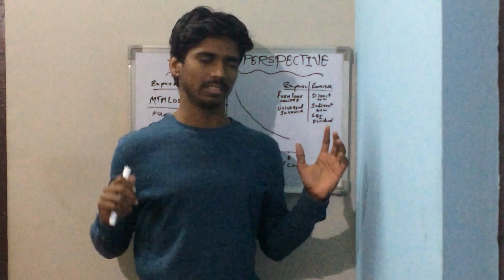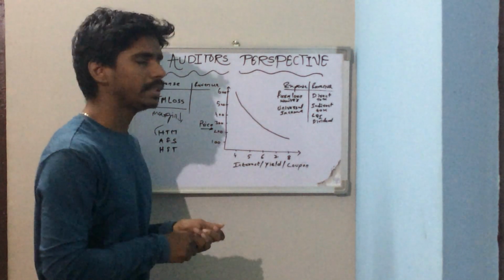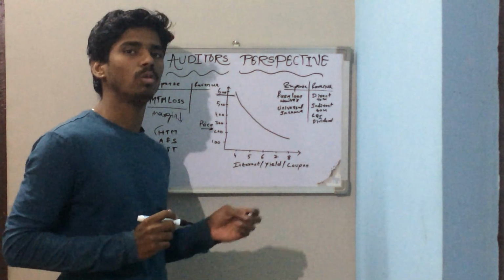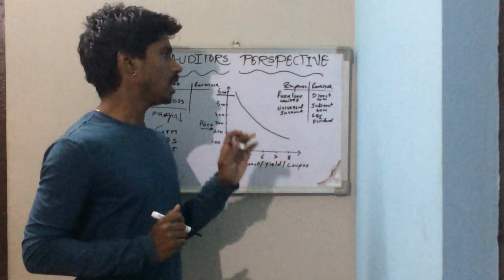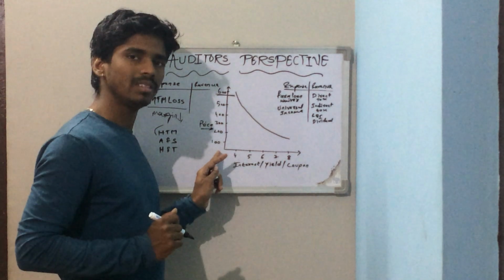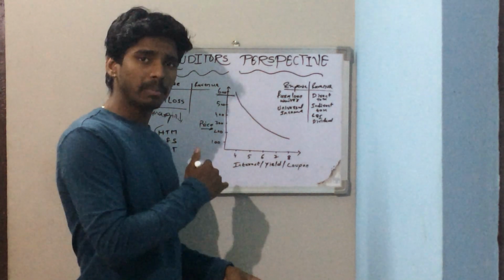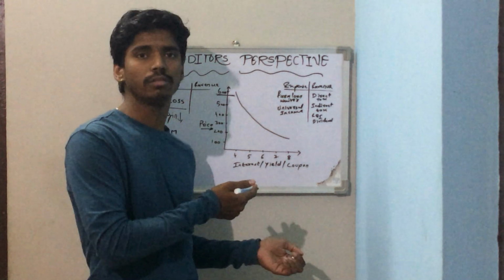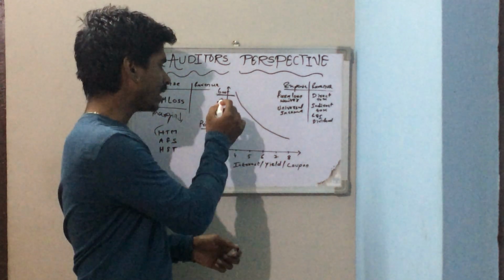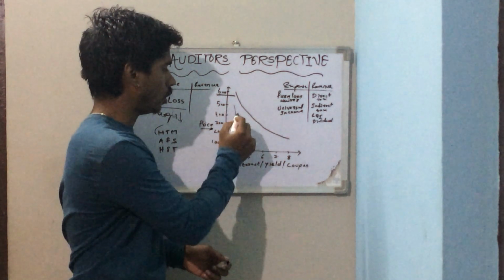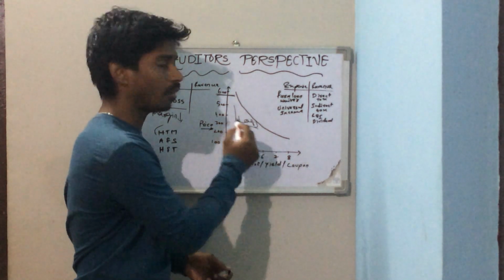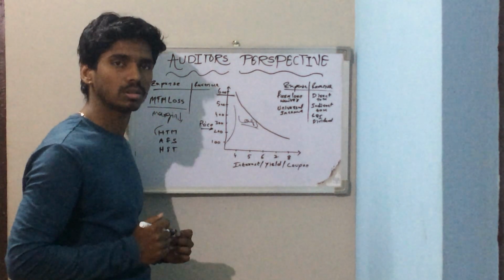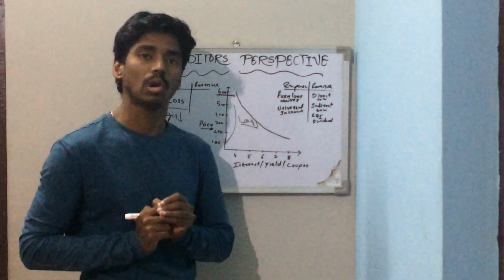What does that mean? Say the bank has purchased the bond at 600 rupees. Now when the price falls to 100 rupees, is the bank going to sell it? No, right? Because it is holding for maturity. But still the bank has to account for this 500 loss in its profit and loss account. That is mark to market loss. That is mark to market policy.